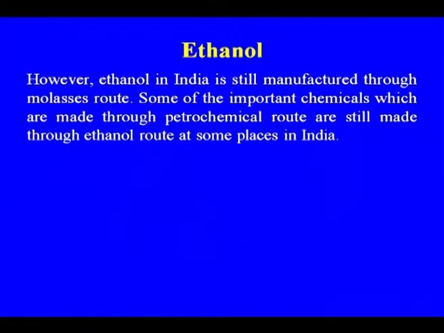So, some of the important chemicals which are made through the petrochemical route are still made through the ethanol route, as I discussed while discussing the raw material for the organic chemical industry. Ethylene from ethanol provides a basic raw material for many of the intermediates which we make from the ethylene from your cracker plant.